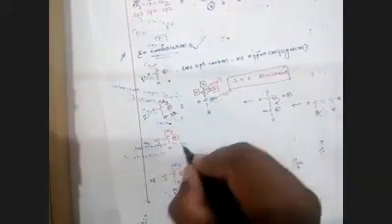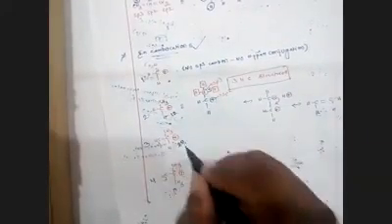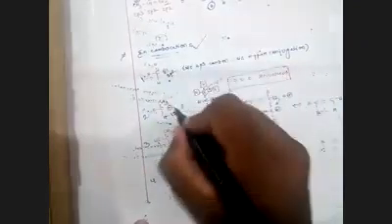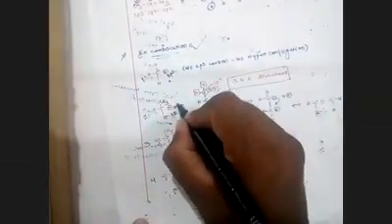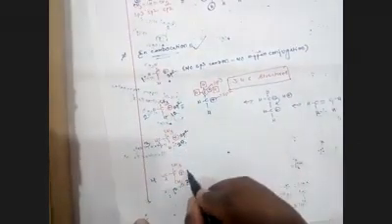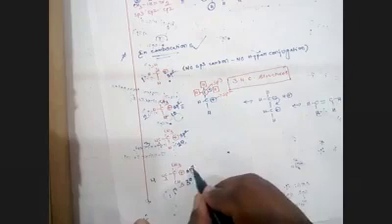Now these are known as methyl, primary carbocation, secondary carbocation, tertiary carbocation. Carbocation hybridization is always sp2. In carbocation, carbon hybridization is sp2.